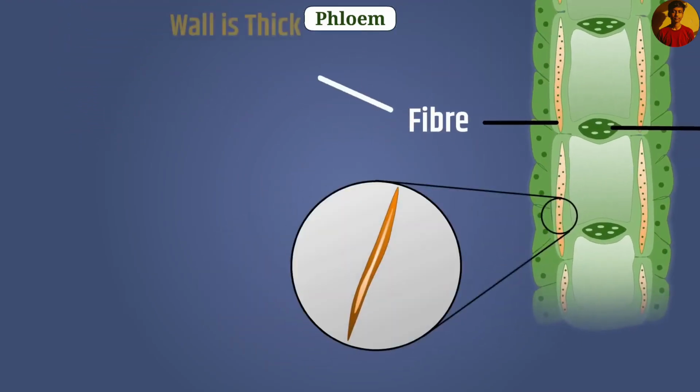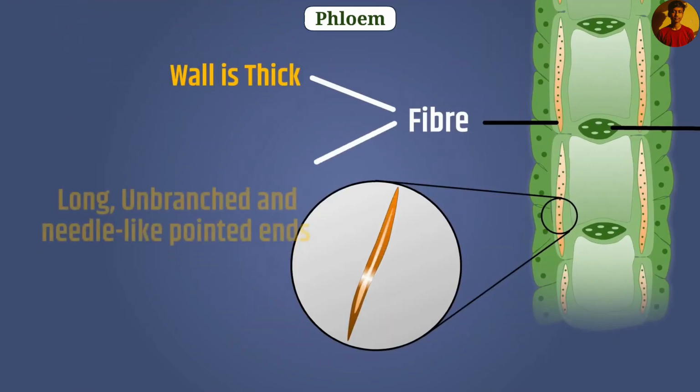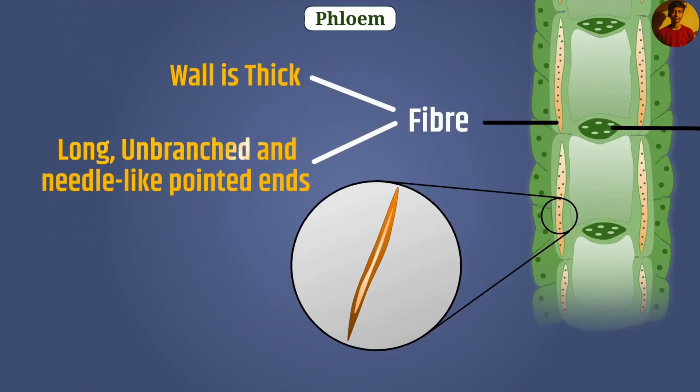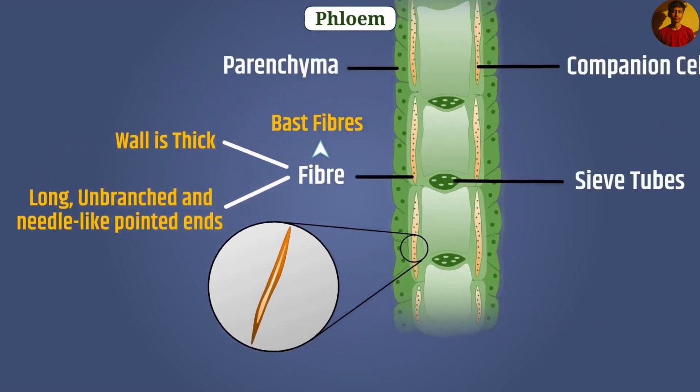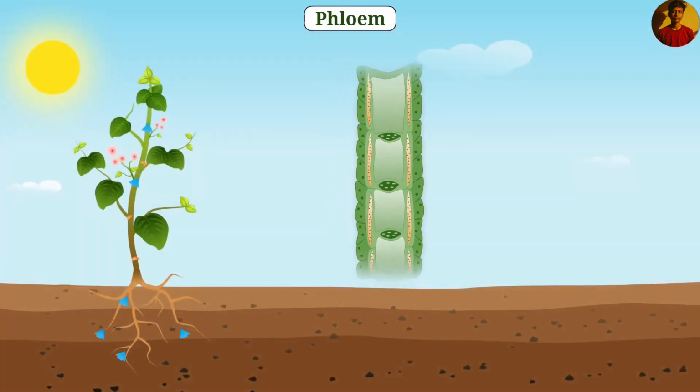The wall of phloem fiber is thick. They are long, unbranched, and have needle-like pointed ends. That's why these are also called bast fibers. The phloem transports the food formed in the leaves to different parts of plants. That is, the phloem transports food in both upward and downward directions.